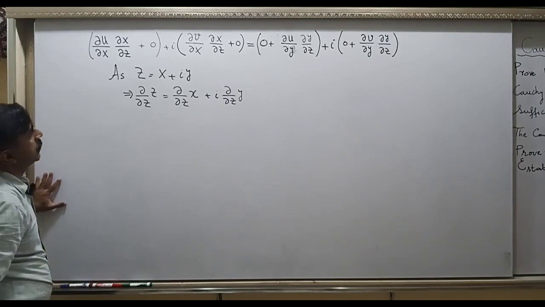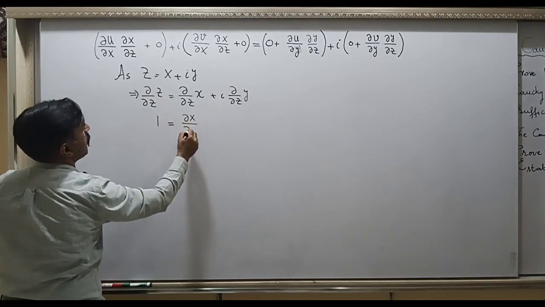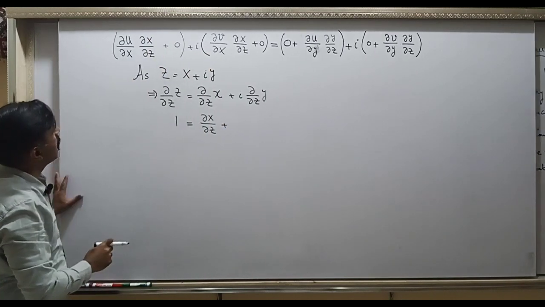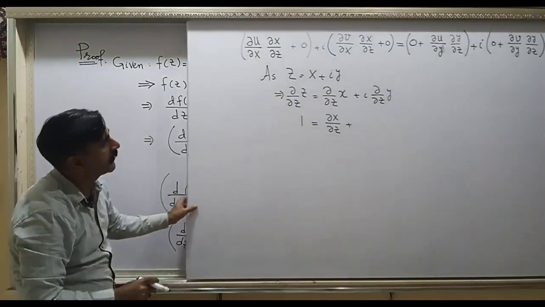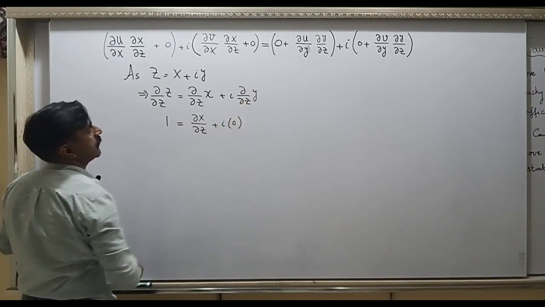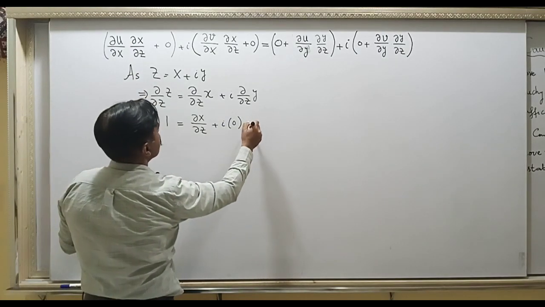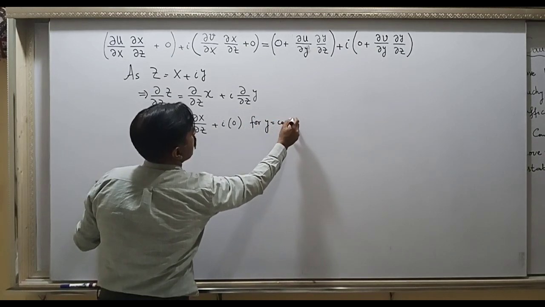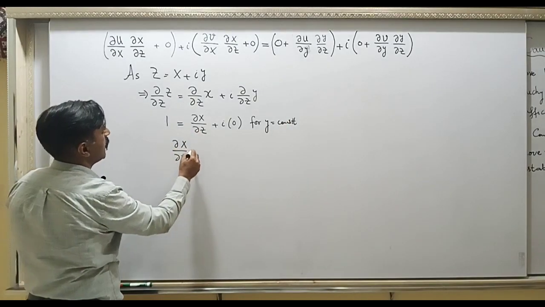Right? But this number is 1 and this is partial x by partial z plus, when you evaluate x over z in the left hand side, your y is constant. When y is constant, then the derivative of y with respect to z will also be constant for the left case, right? You can write it for y equal to constant, and so you have partial x over z